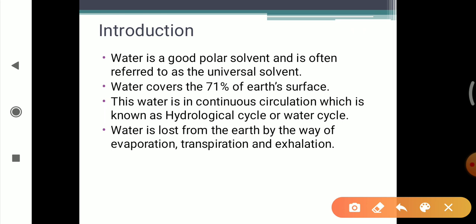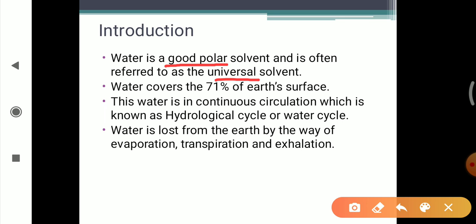In the introduction, we will see that water is a good polar solvent and it is often referred to as a universal solvent. Good polar solvent means that it is polar, thus having a negative and a positive charge on its ends. Due to this, the water molecule is attracted to many other different molecules. So we say that water is a good polar solvent.